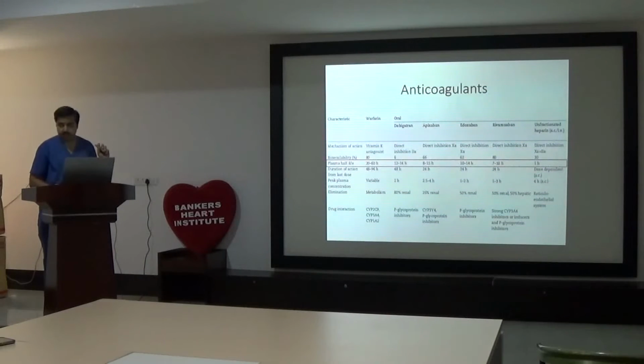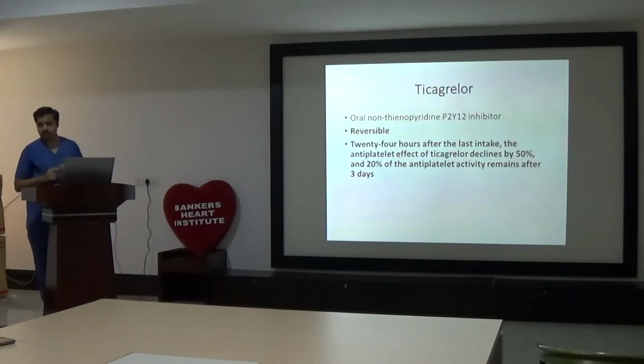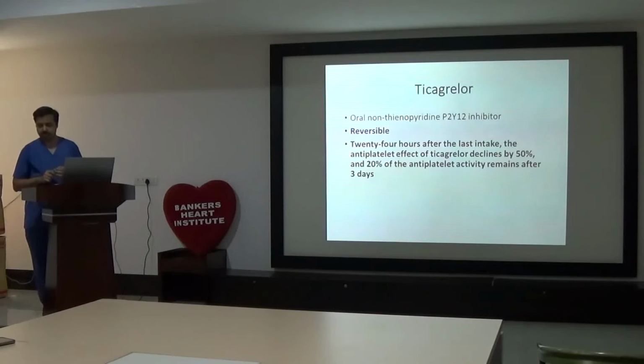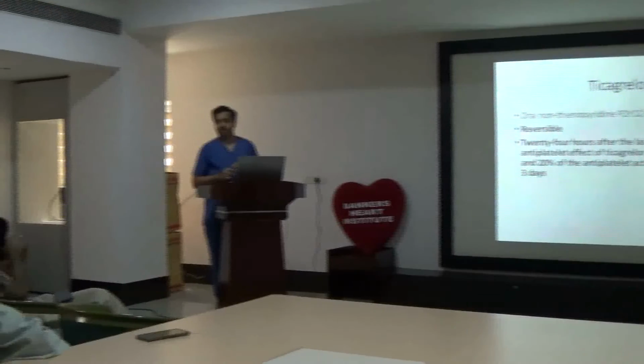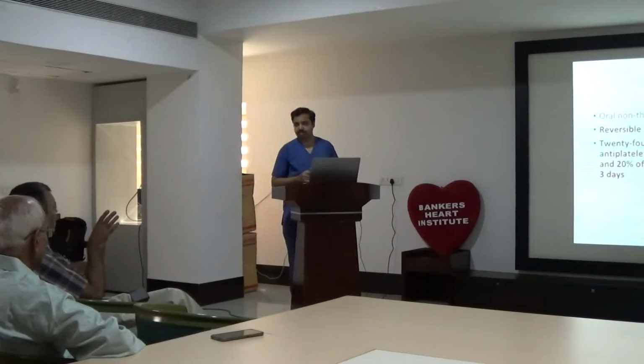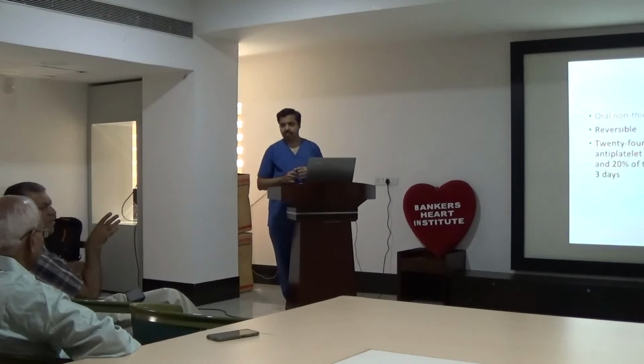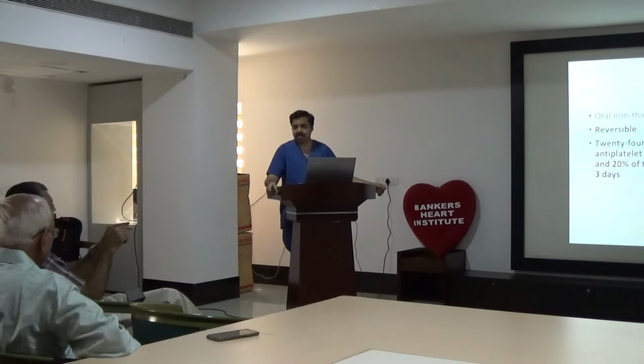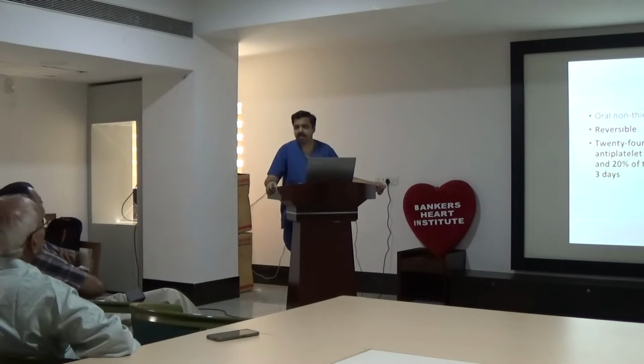About anticoagulants. Before that, we encounter a lot of non-cardiac patients who are not on aspirin or clopidogrel, maybe post-stroke or peripheral disease. My point is that one patient's platelet count is 50,000, another patient's platelet count is 5 lakh, 6 lakh. Sometimes chronic iron deficiency anemia and thrombocytosis, with a platelet count of 5 lakh, 6 lakh. So how do you see this patient if you have this antiplatelet agent?